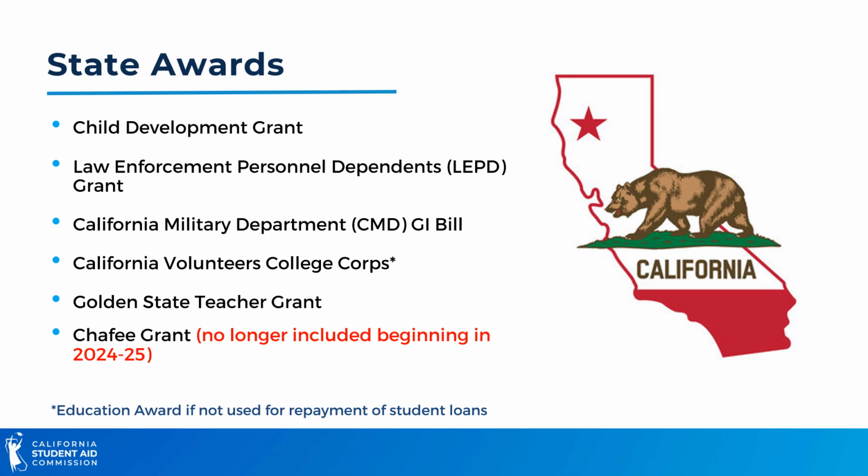Now, the good news is the Chafee grant is no longer considered other financial assistance beginning in the 24-25 award year, which means that it should now be excluded from the MCS calculation as well. So when schools upload their enrollment files or make corrections to the student record, Chafee grant should no longer be included in the state award field.